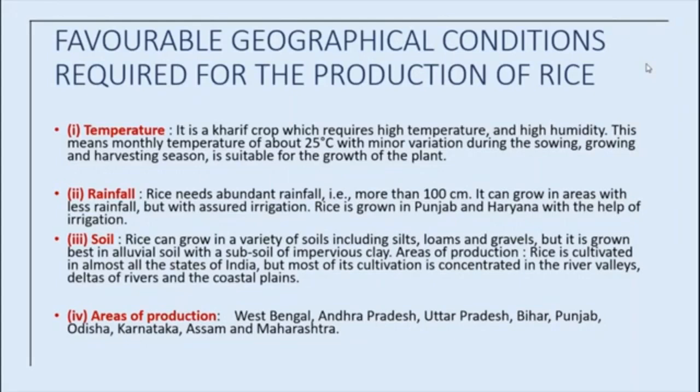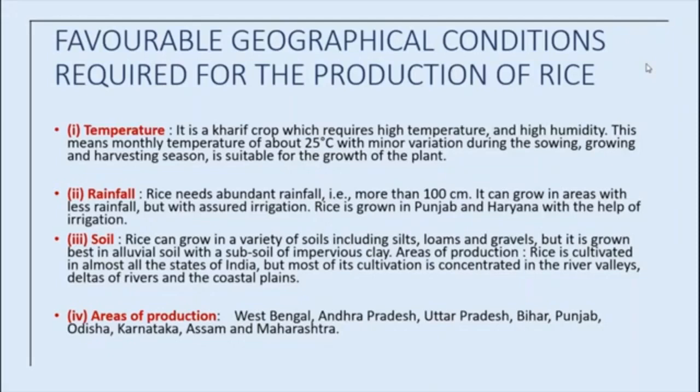Okay, see here the parameters are temperature, rainfall, soil, areas of production. These four parameters. Under this you have to write for rice. If they ask, you have to write what temperature it needs to grow, how much rainfall it needs, soil and areas of production. Okay, this is for rice.